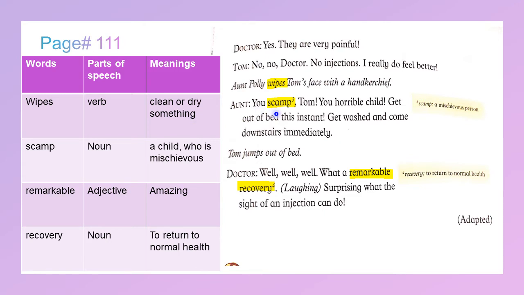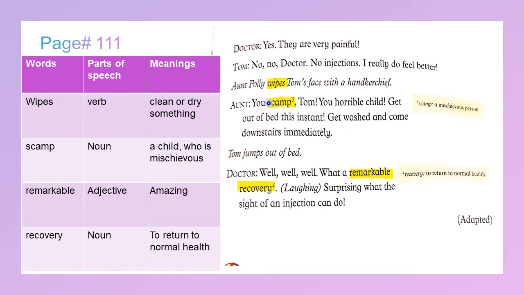Aunt Polly: You scamp! Scamp is a noun. It means a child who is mischievous, a boy who lies, who is cunning. Tom, you horrible child. Get out of bed this instant.